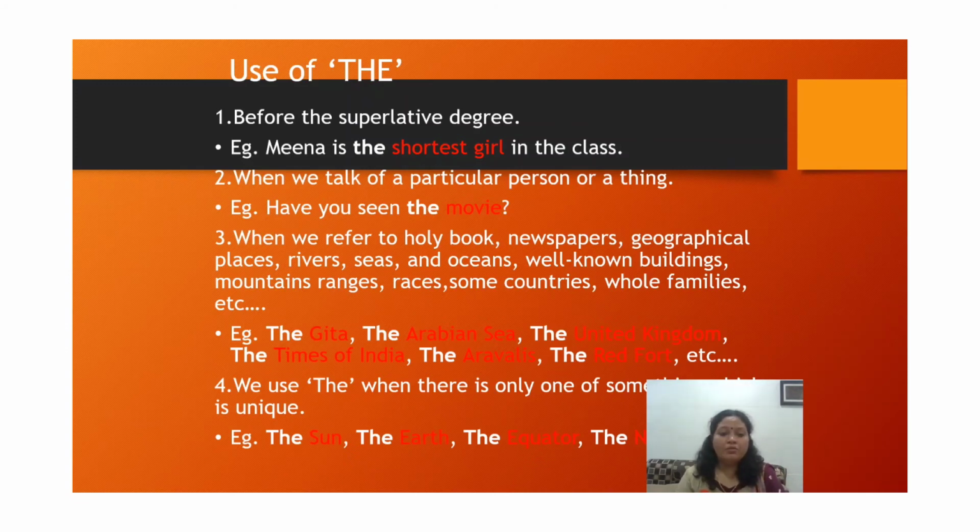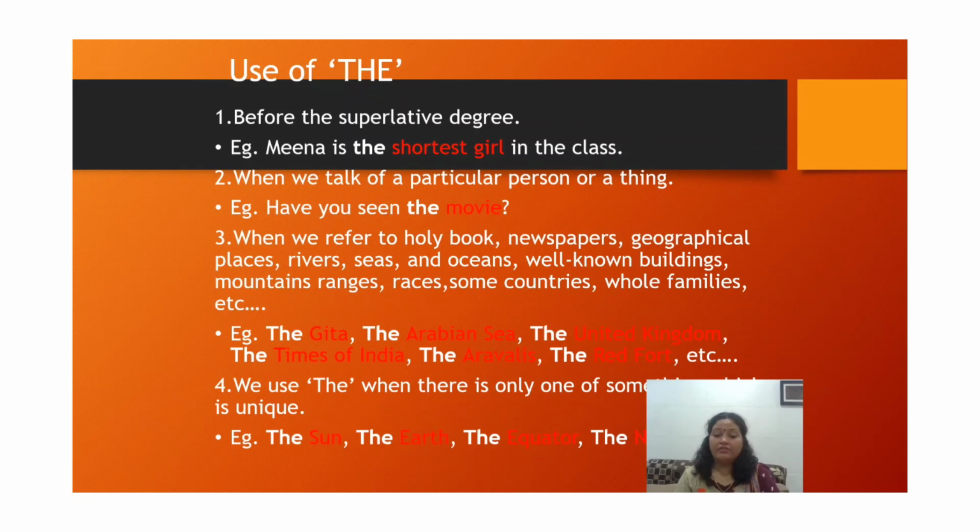Along with that, many more things are there. When we refer to a holy book, a newspaper, geographical places, rivers, seas, oceans, well-known buildings, whole family events, some races, mountain ranges, some countries even, in that condition also we use the before their name: the Gita, the Arabian Sea, the United Kingdom, the Red Fort, the Times of India. These are a few examples where we can use the before the noun, because these are all specific.